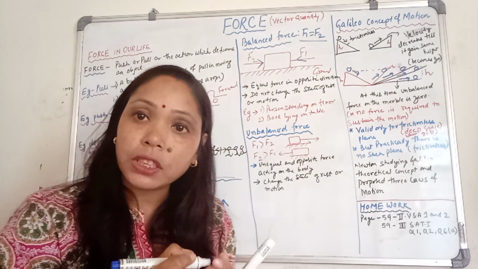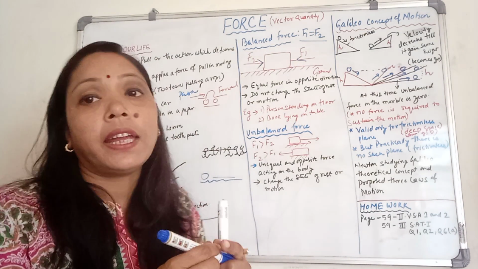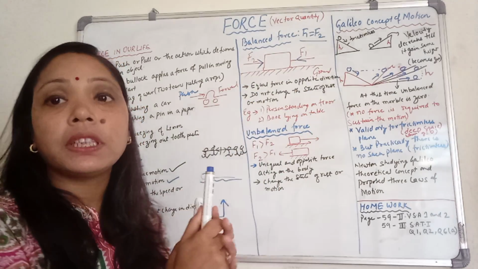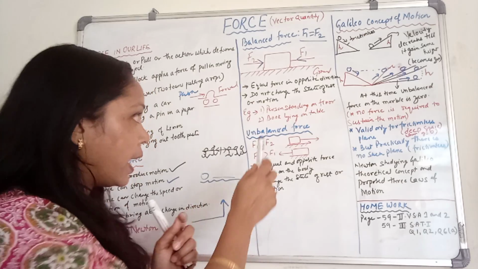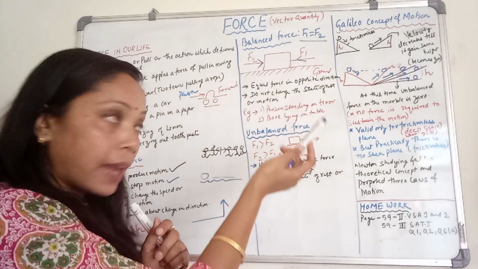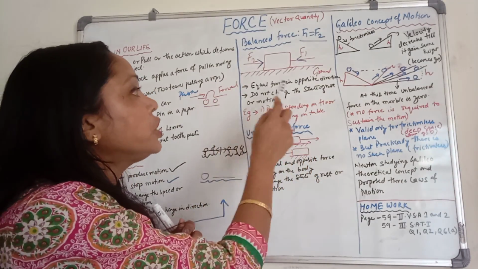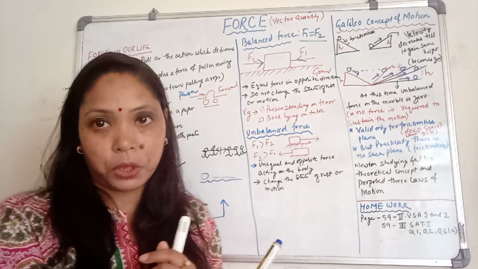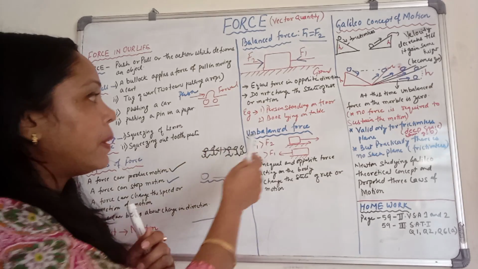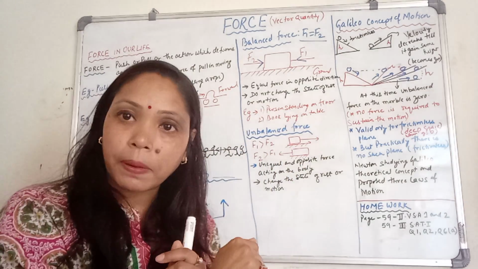So, equal forces always act in opposite directions in case of balanced force. So, what is balanced force? The force in which equal and opposite forces act on the same object, and due to balanced force, there is no change in the state of rest or motion. Example, you can see a book lying on the table.